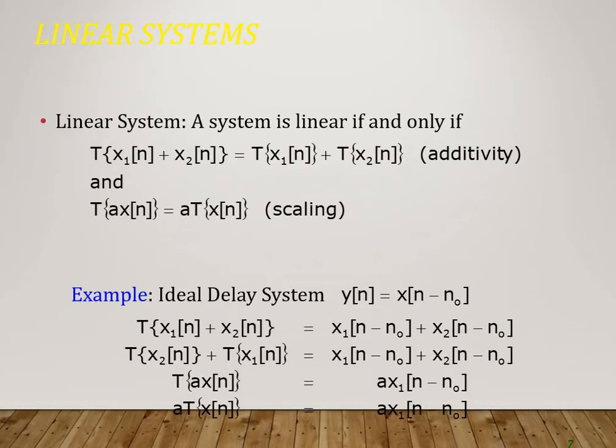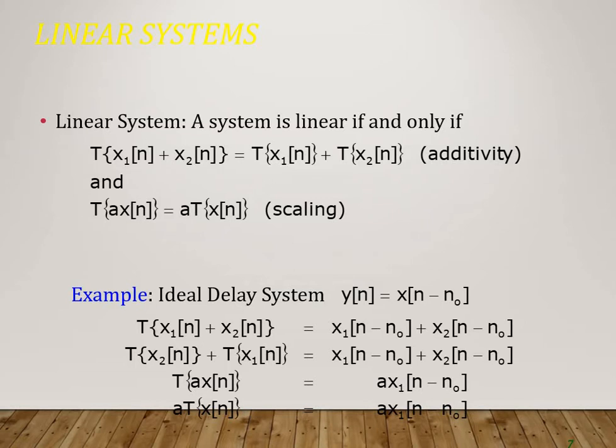The next pair is linear and non-linear system. A system is termed as a linear system if it obeys the superposition theorem. What is the superposition theorem? That is system function of x1(n), the first input, plus x2(n), the second input, is equal to system function of x1(n) plus system function of x2(n). If a system obeys superposition theorem, then the system is termed as linear system. If it doesn't obey the superposition theorem, then it is termed as non-linear system.